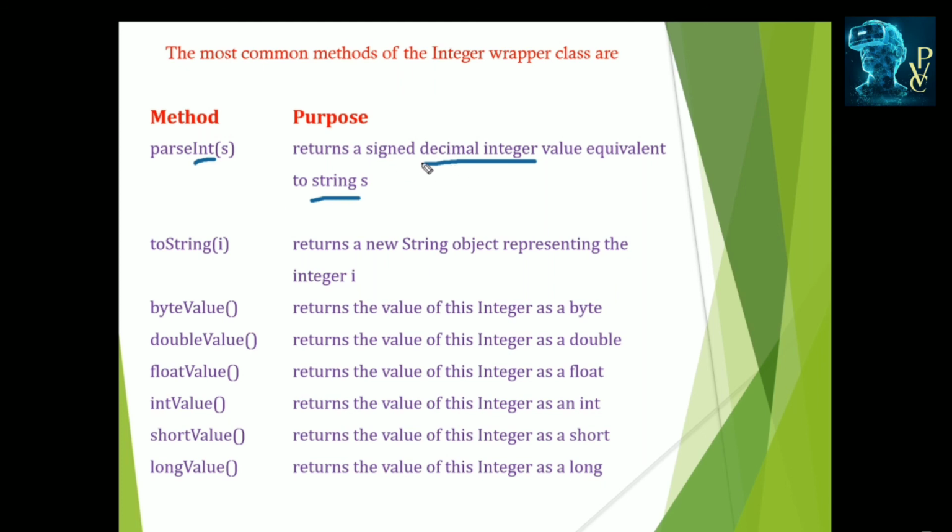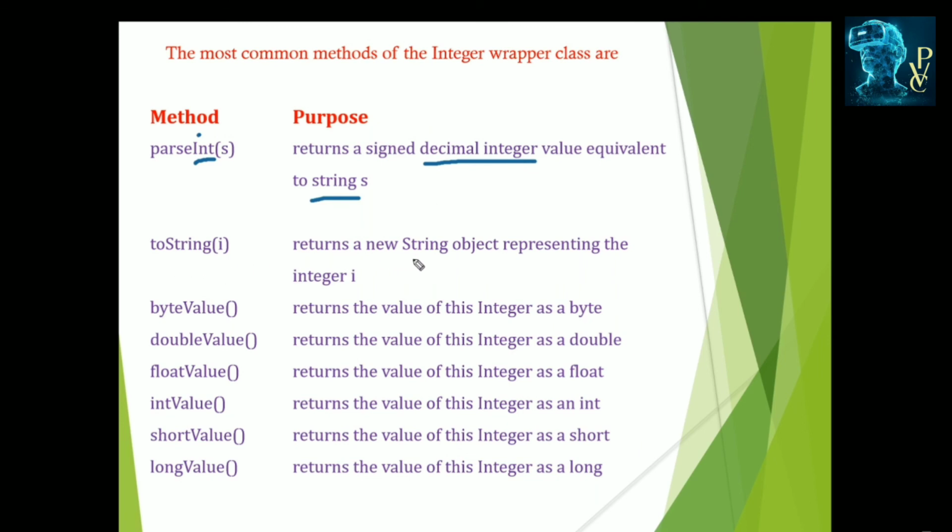Strings can be converted into numerical form by using the parse methods. parseInt, string to integer. parseFloat, string to float. parseShort, string to short. parseByte, string to byte. So the primitive type can be specified here, starting with a capital letter. These are called the parse methods, used to convert string objects into their equivalent primitive type forms.